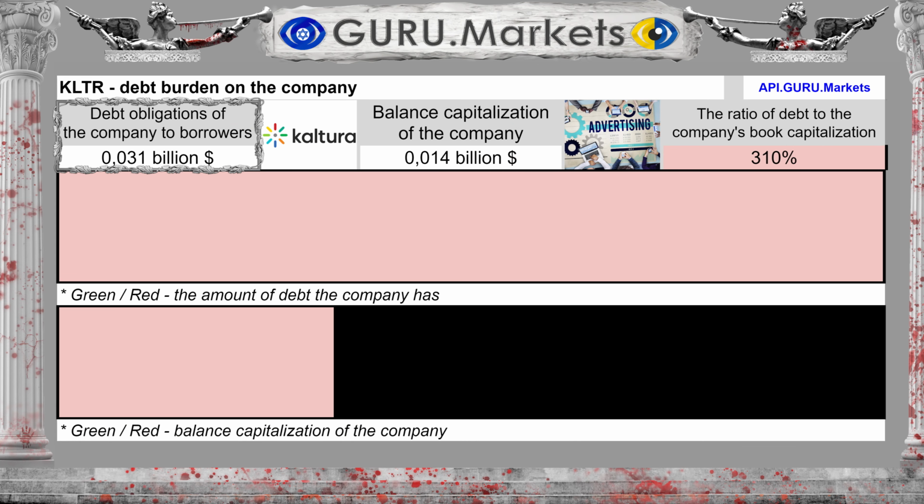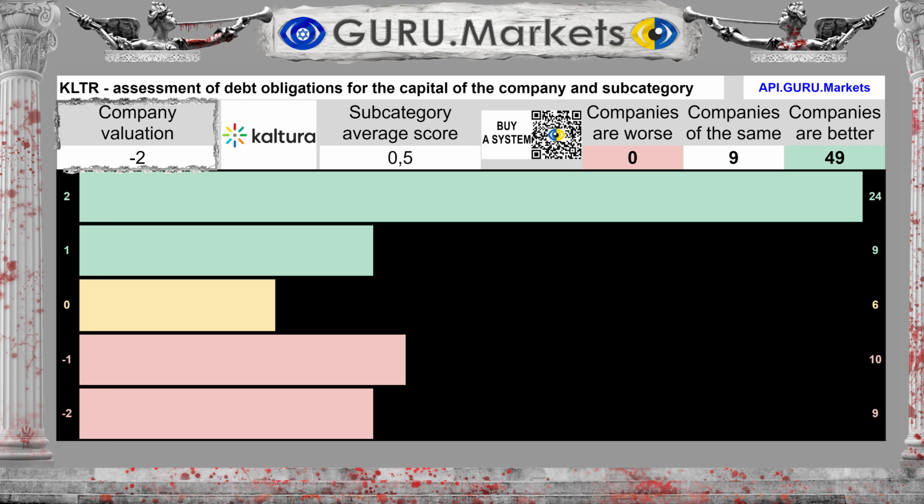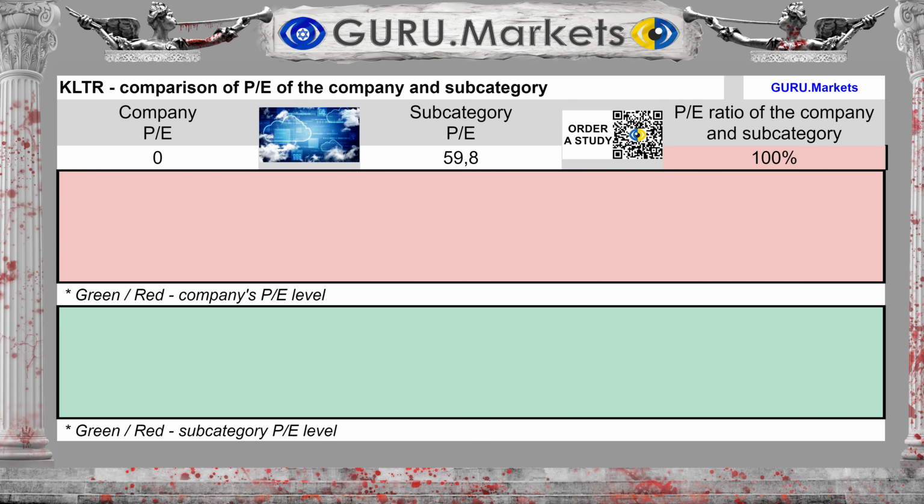The analyzed company's financial liabilities amount to $0.031 billion. Financial liabilities to book capitalization amount to 310% of the company's capital. Result on the company's debt obligations: Very bad, -2 points.